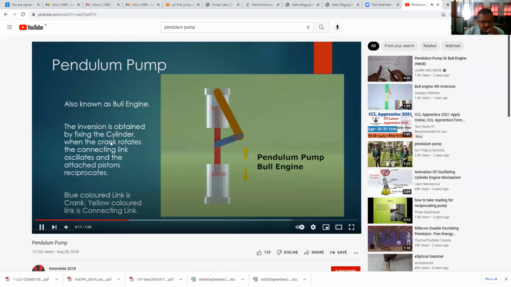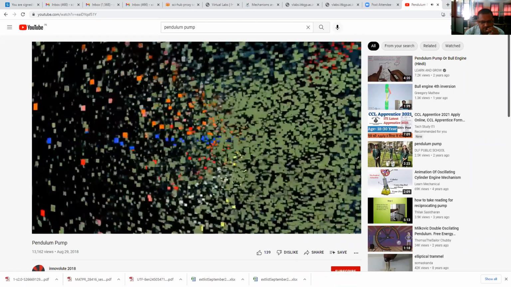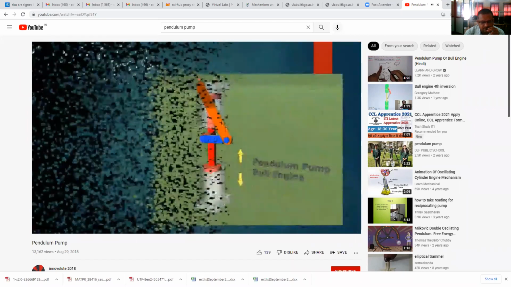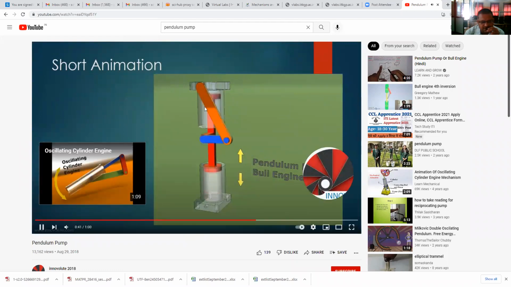By fixing the cylinder, when the crank rotates, the connecting link oscillates and the attached pistons reciprocate. See that when this crank rotates, this link will oscillate. Pistons are reciprocating inside the cylinder.